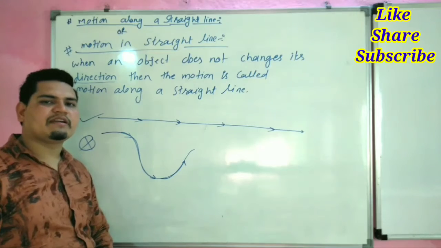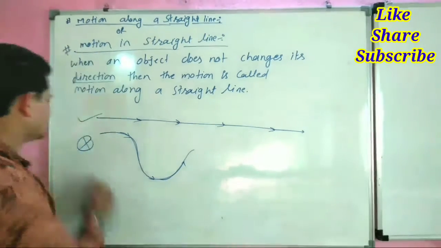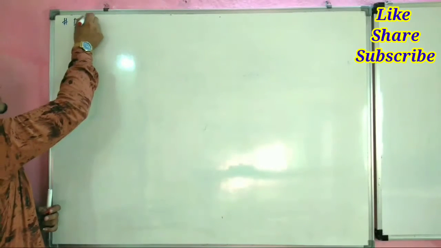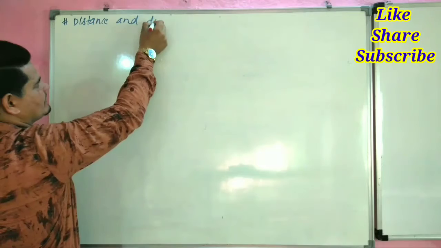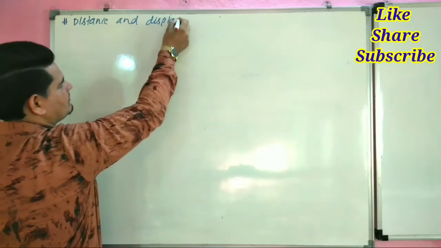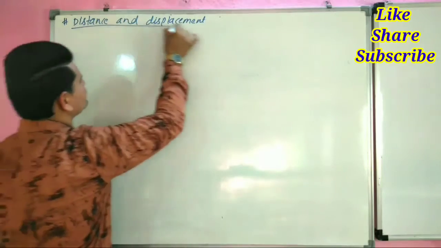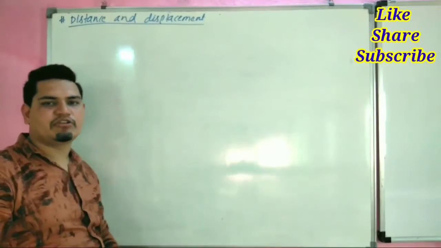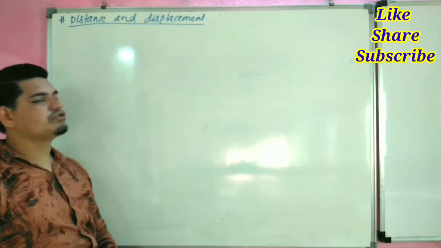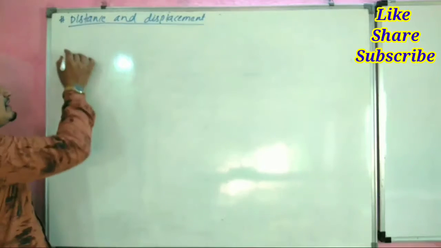Now our next topic is distance and displacement. Distance and displacement is one of the most important topics. So first of all, we are studying distance.